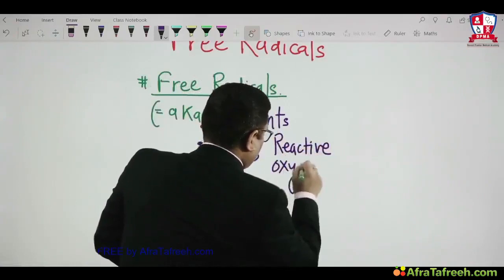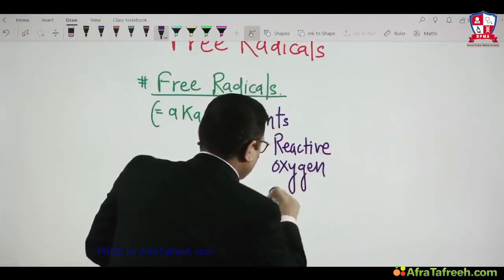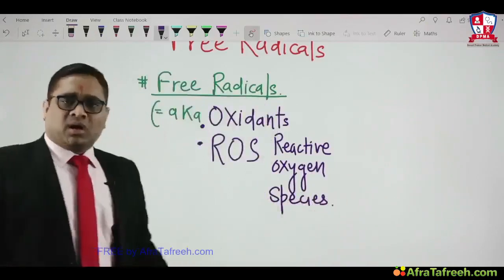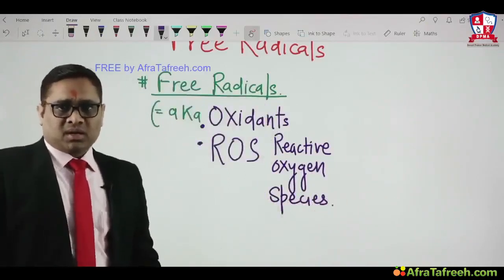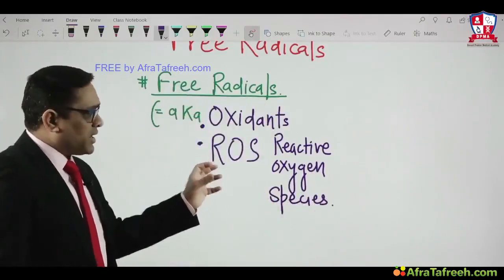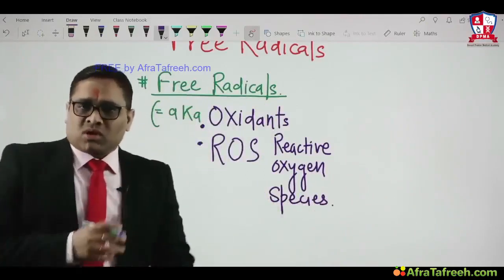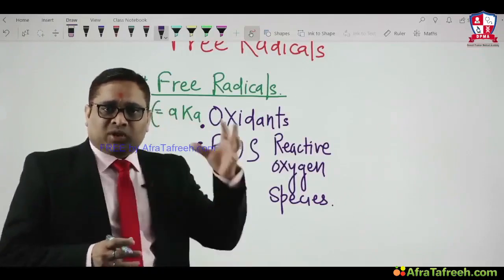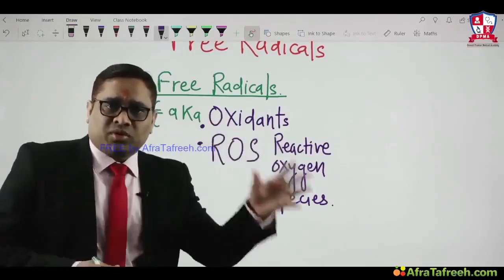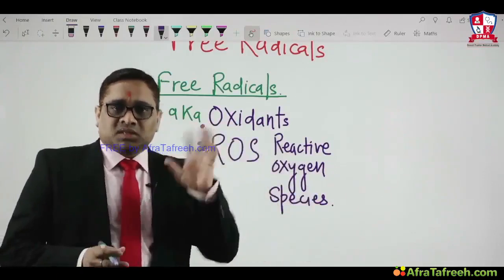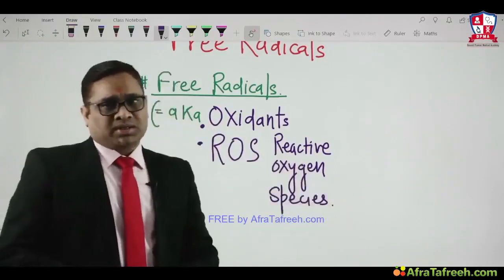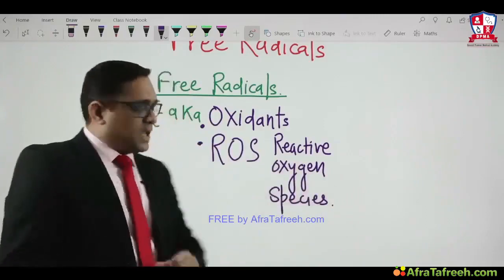So these are two important other names of the free radical: oxidants or reactive oxygen species. We are talking about cell injury. Cell injury is because of ischemia and hypoxia. They put stress on the mitochondria, they produce free radicals, and these free radicals cause cell injury, right? That is important to understand.